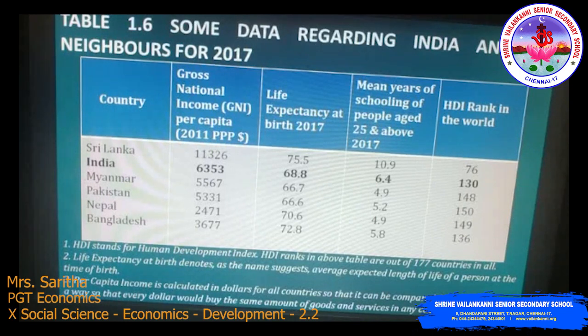Yes, the table shows that even Nepal and Bangladesh have lower per capita income than India, yet they have better life expectancy. Yes, of course, Nepal and Bangladesh have 70.6 and 72.8. Yes, and many improvements have been suggested in calculating HDI and many new components have been added to the HDI report, but by focusing on human development, it has made it very clear that what is important in development is what is happening to the citizens of a country. It is people, their health, their well-being that is most important.